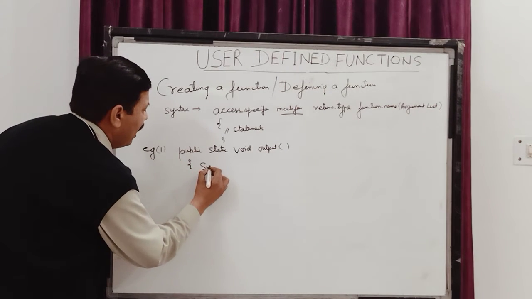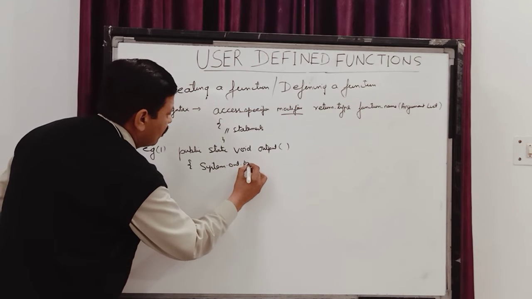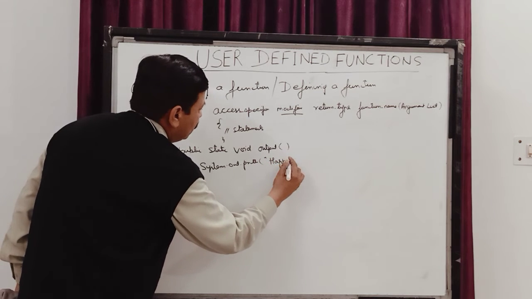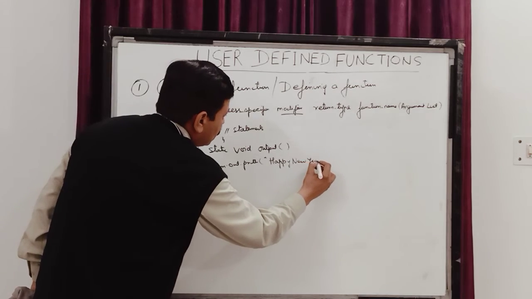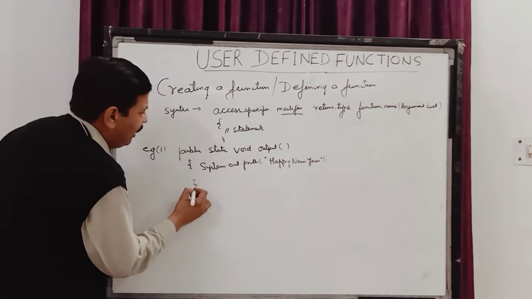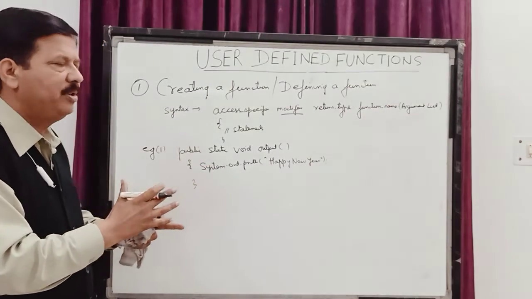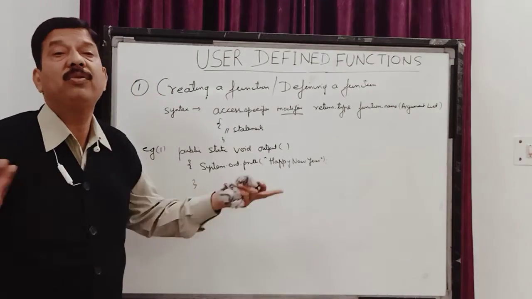Say, children, I define this function and I write "happy new year". When I write this program and execute it, it is not returning any value to me, but it is going to display this output: happy new year.